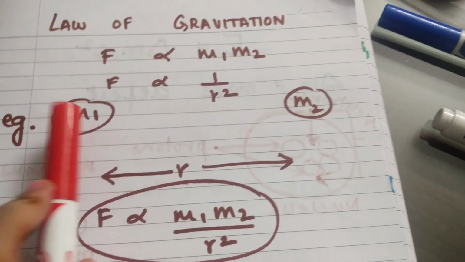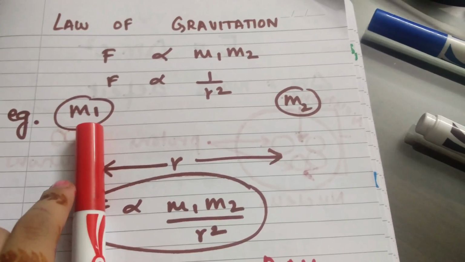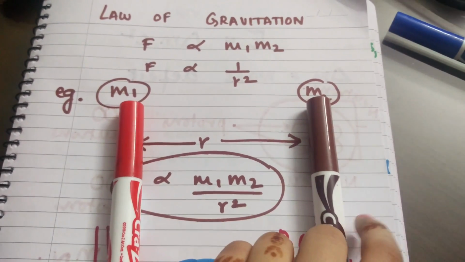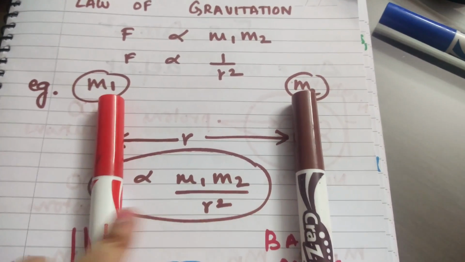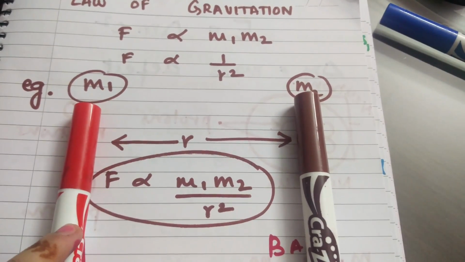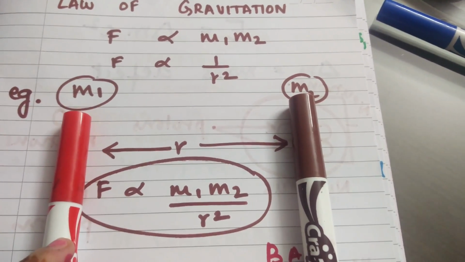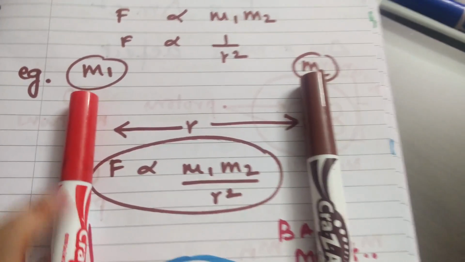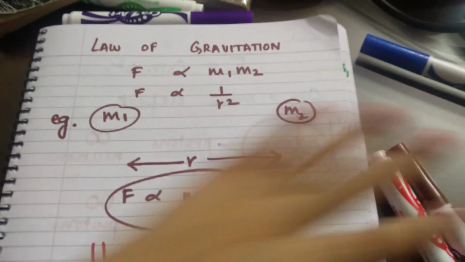So if I have these two pens, one has mass m1 and the other has mass m2, and I separate them by distance r, then the force of attraction between the two of them is going to be directly proportional to m1 m2 upon r square. That is basically what Newton said about the attraction between any two particles.